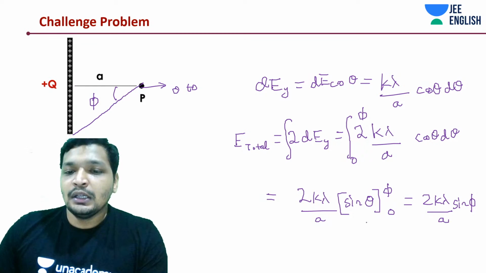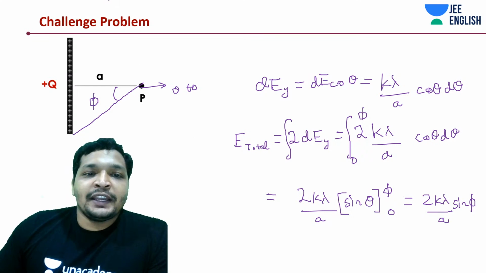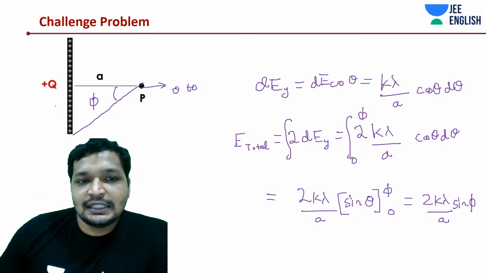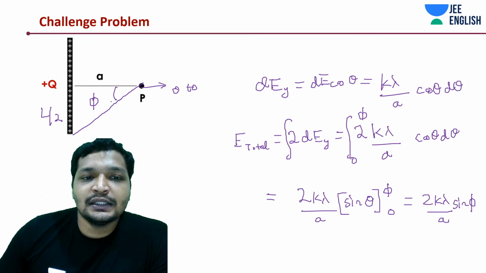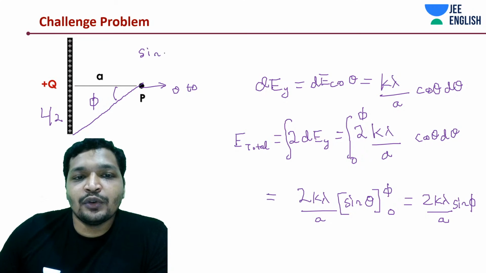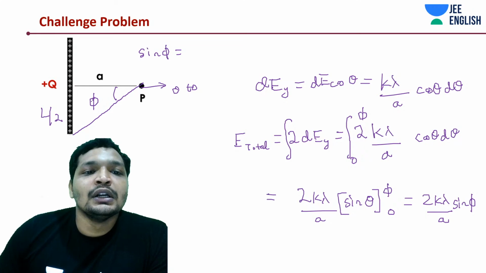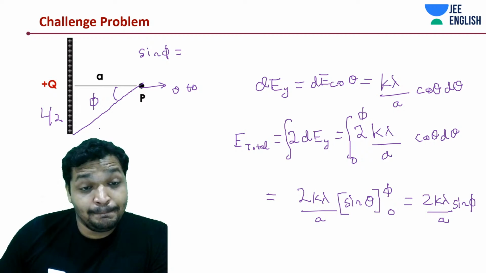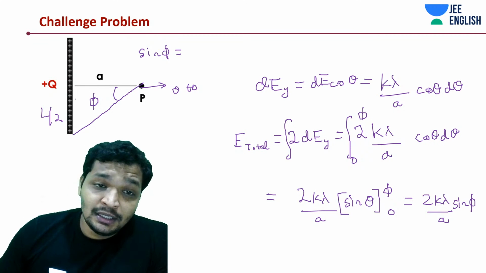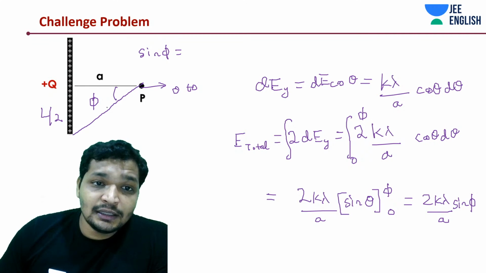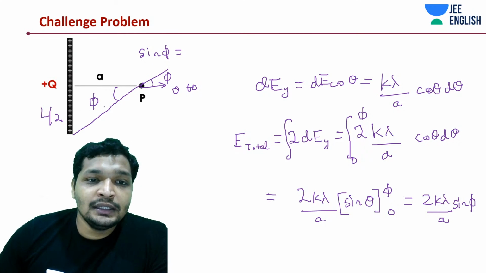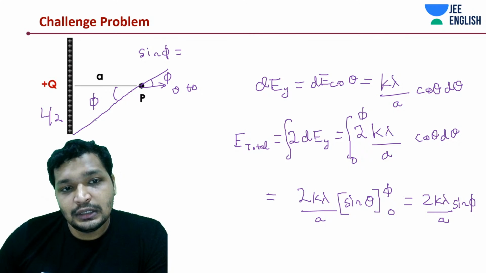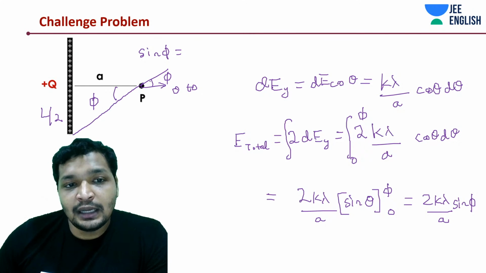Let's move on then. So what is sin phi, guys? This is L by 2, right? This is phi. Sin phi is going to be opposite by radius, or opposite by hypotenuse.